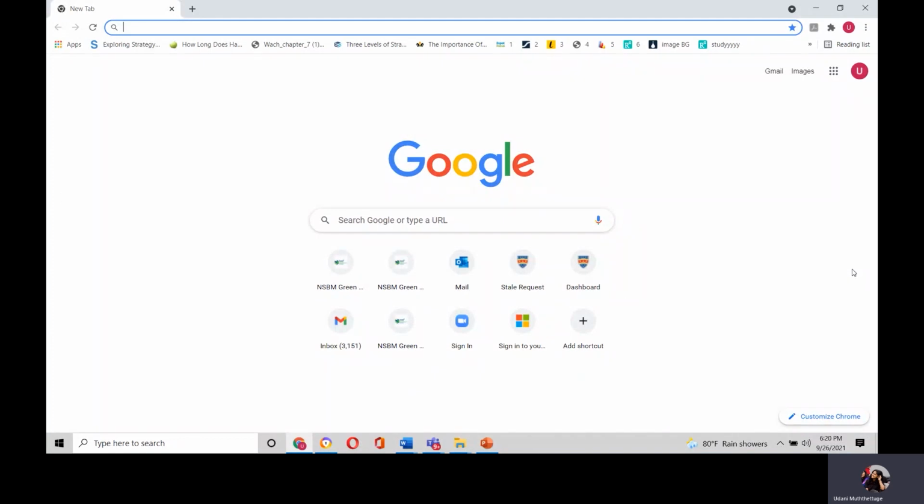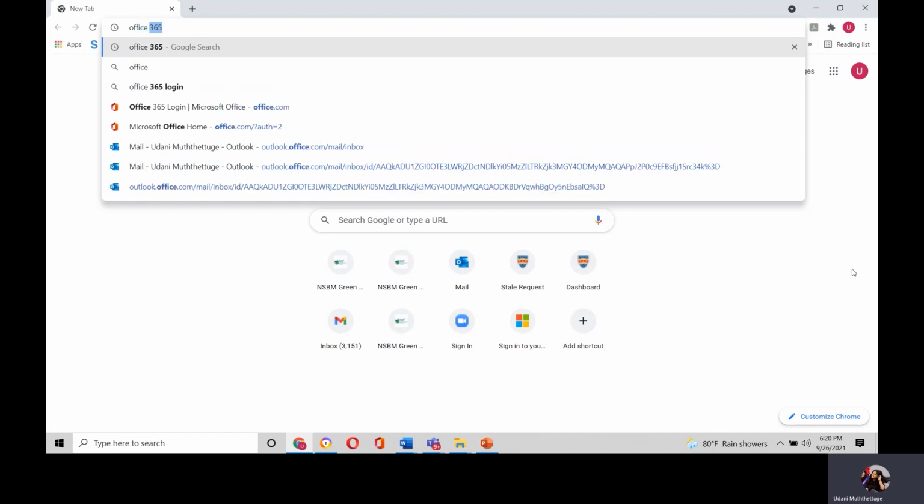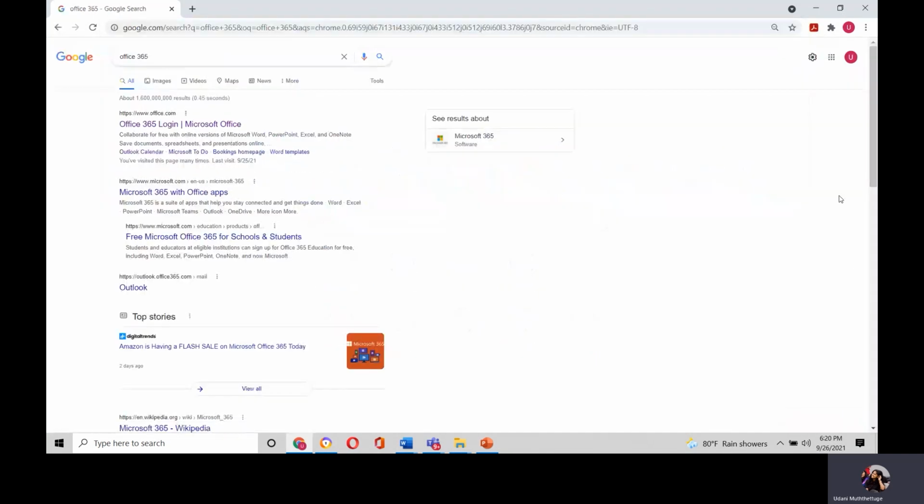This process which I'm going to explain will be a little bit familiar to you, because I have already explained how to log on to MS Outlook, the platform we use in order to communicate with NSBM and which NSBM users use to communicate with you. It's the same process that you have to follow. You have to log on to Google and type Office 365. I hope you all already remember what you have to do. You have to go and click on this.